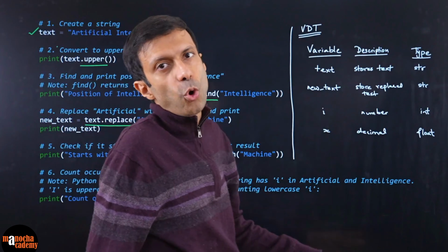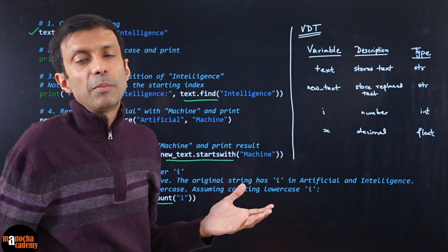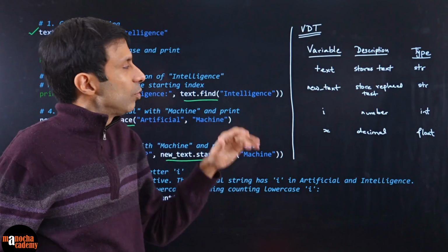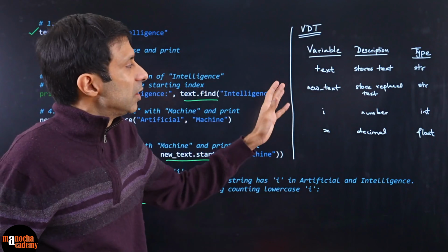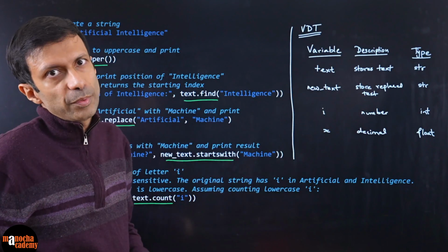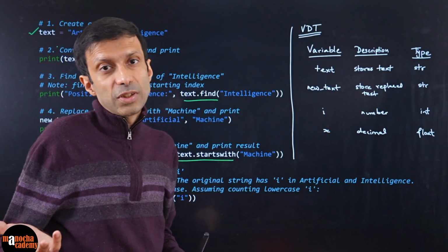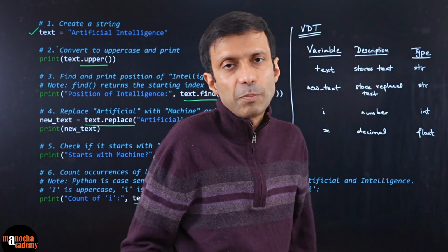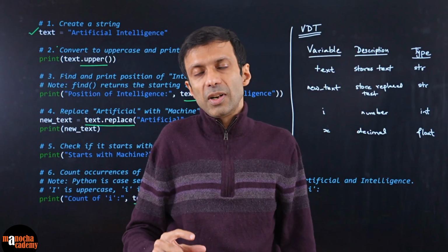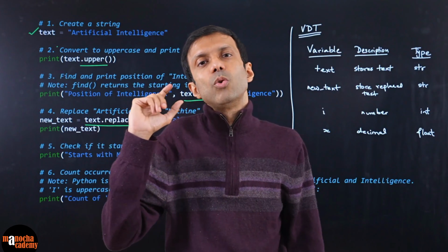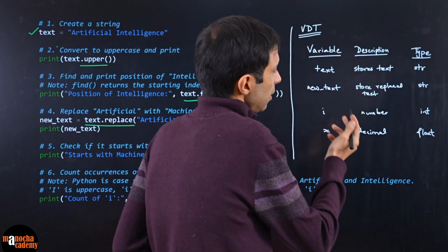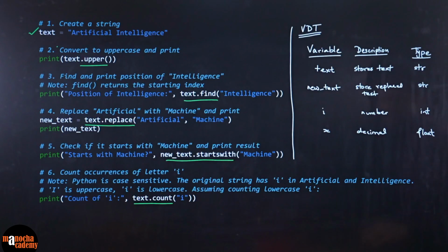Sometimes teachers also recommend scope. Scope here is the entire program. If you have written separate user-defined functions, then it will only be in that function. But this was a simple program, so usually you don't have to write scope. Just the variable, its description, and its type. Clear? If the teacher also says add the scope, then scope here will be the entire program. Scope means where the variable is visible, where it can be used. If you define separate functions, like we did a user-defined function, then it will be only within that. Make sense? This is how your table would look if it had integers also. For now, I'll erase this because this program didn't have it.